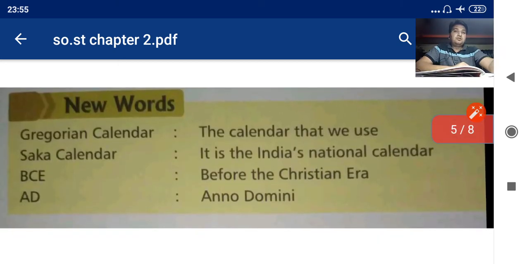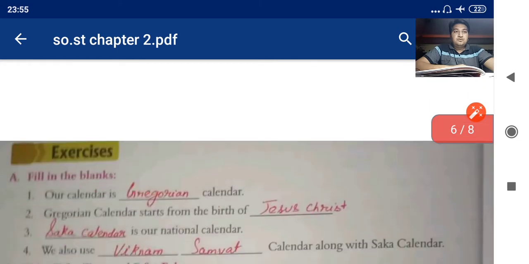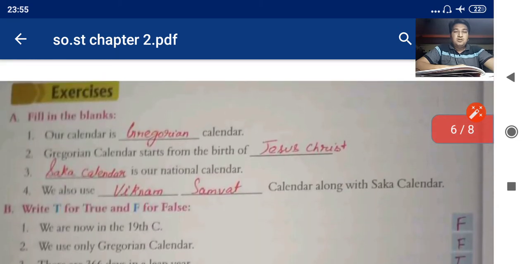The chapter is very short. So these are some new words which you have come across in the chapter. That is Gregorian calendar, the calendar that we use at present. Saka calendar, the Indian national calendar. BCE, full form I have told in the chapter, that is before the Christian era. AD, Anno Domini. Now come to the exercises which I have solved for you again, so that you can write in your copy.